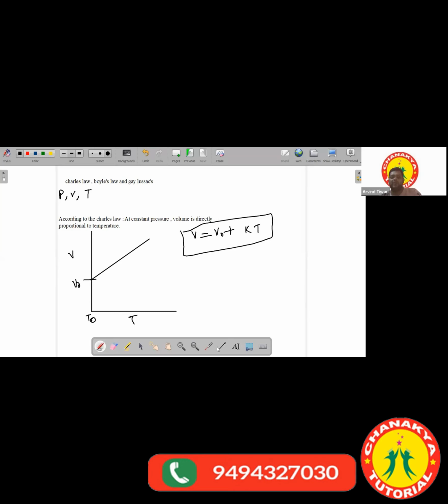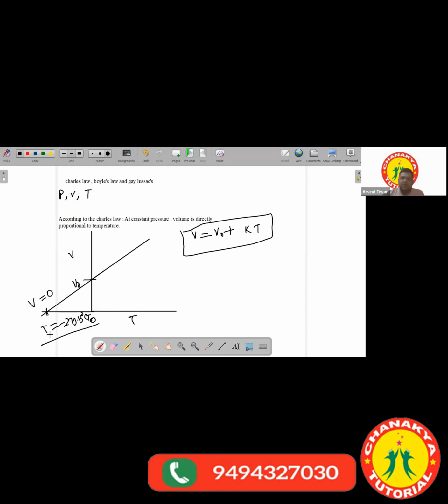So he went further. Suppose he extends this line backward. However, practically it was not possible to obtain very low temperatures. Whatever low temperature was possible, he did, but beyond that it was not possible. While extending the line backward, he observed that at this point the volume has become zero, and the temperature he obtained was minus 273.15 degrees Celsius.